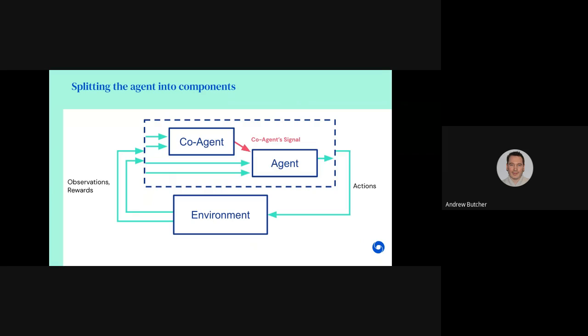In this example, the coagent and agent components receive the same observation and reward from the environment. The coagent outputs a signal, a prediction, or a feature that is intended to be useful for the agent when learning and choosing actions. This is flexible. Any graph of components could work. In this paper, we will only explore the simple separation into two parts connected in series.